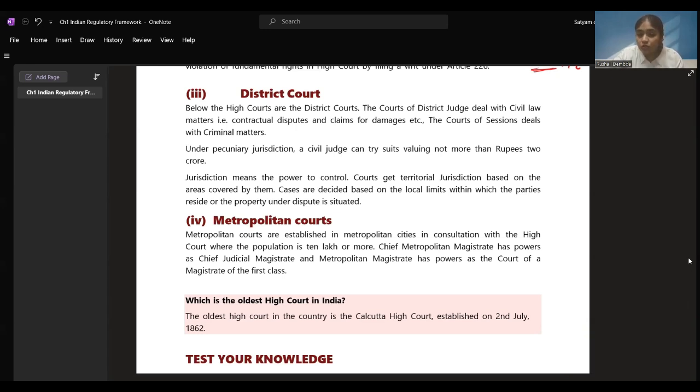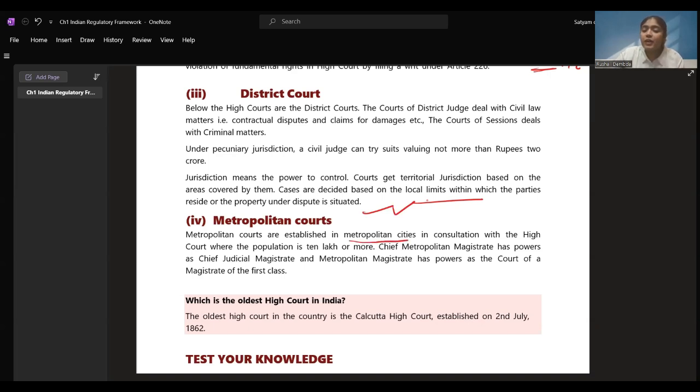Courts get the territorial jurisdiction based on the areas covered by them. If you are living in a particular district, the jurisdiction has been given for the cases that are covered only in your district. If the neighboring district has any dispute, they can't come to your district and file the case in the district court. They have to file it in their own district, right? Cases are decided based on local limits within which the parties reside or the property under dispute is situated. As I explained, if you are a citizen of one district, there only you can file the appeal or get your case registered. In the other district, you can't get it registered, right?